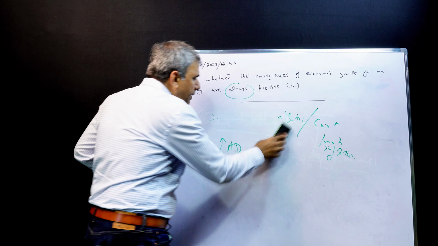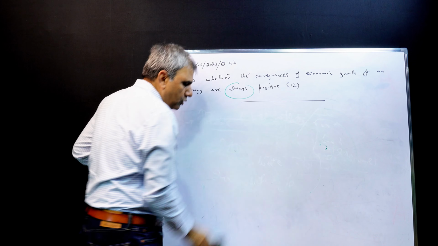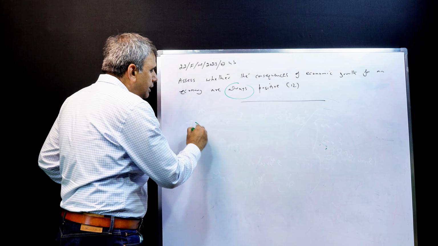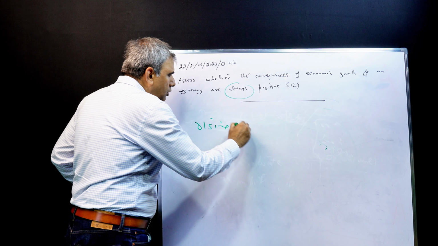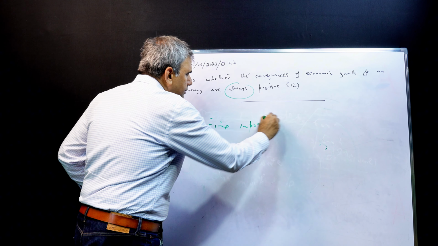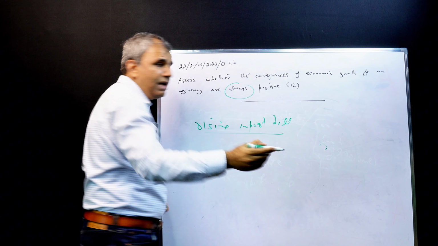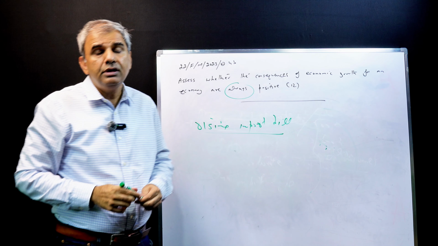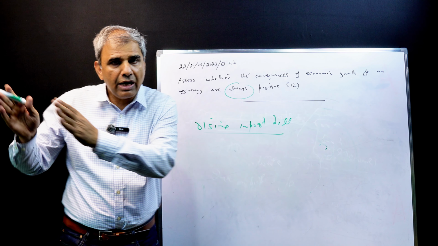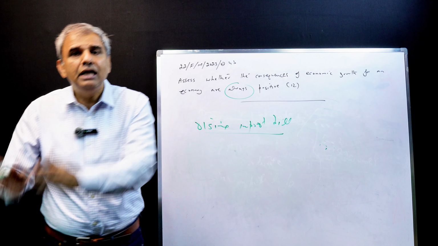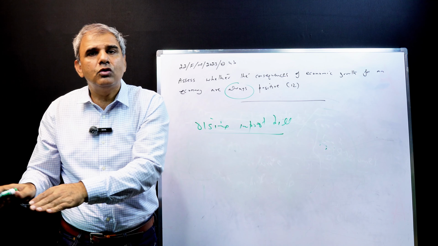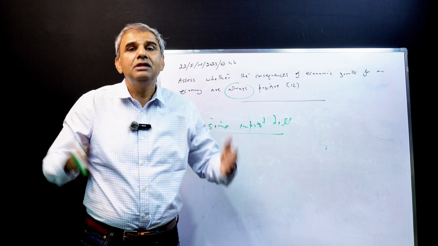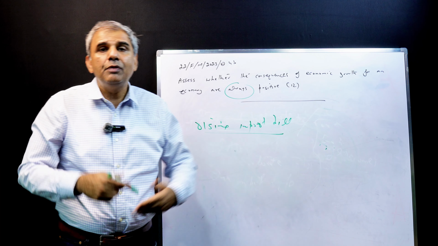Another drawback, another negative consequence of economic growth, is a rising import bill. The import bill goes up, and that may lead to rising trade deficits. Why would the import bill go up? People have more income, more affordability. They will spend more on locally made goods as well as on imports. They'll buy more consumer goods. They'll buy more luxury goods.